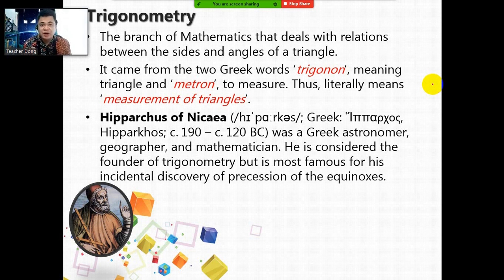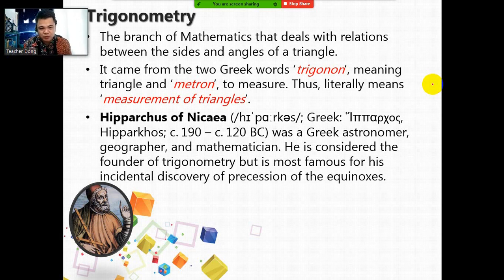Okay, so who is the founder and father of trigonometry? As you can see in the illustration, it is Hipparchus of Nicaea. We have this branch of math because of Hipparchus. Hipparchus was a Greek astronomer, geographer, and mathematician. He is considered the founder and father of trigonometry, but is most famous for his incidental discovery of the precession of the equinoxes.